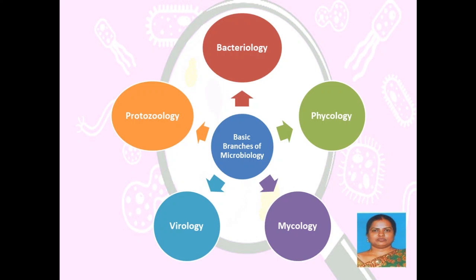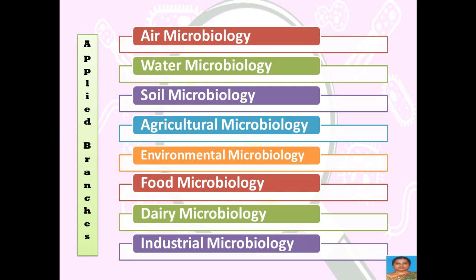Apart from these basic branches, we also have applied branches in microbiology. Air microbiology, which mainly deals with the microorganisms present in air and also related to airborne infections. Water microbiology, microorganisms present in water and which mainly leads to water contamination and waterborne diseases.